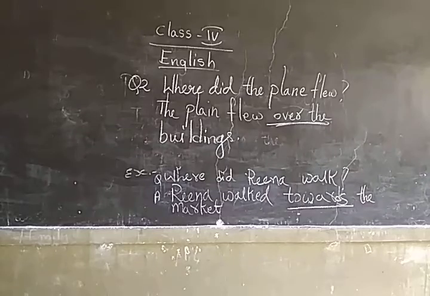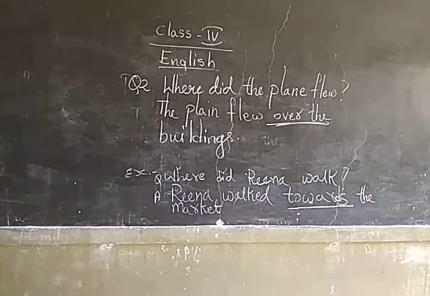Now, kinds of prepositions. What are those? Preposition of time, where we are going to answer the question starting with when, whereas preposition of place and location is the same. So we are going to answer the question starting with where. Then preposition of direction indicates the direction of the work which has taken place, and we are going to answer the question starting with where.